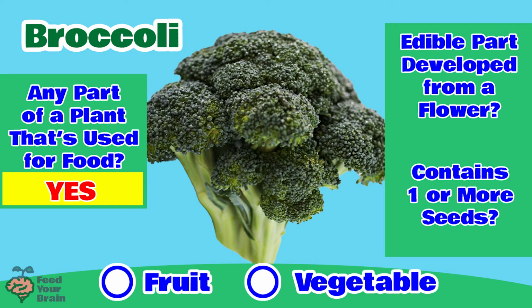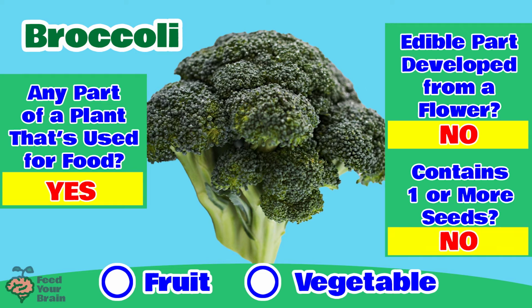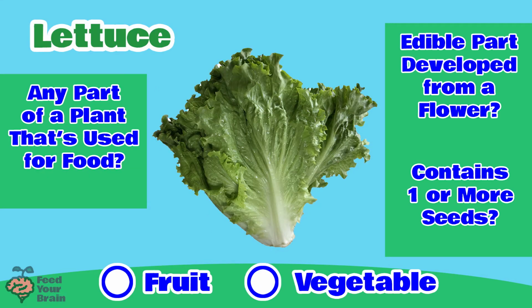So now on to question number 2. Is broccoli developed from a flower? No, broccoli does not grow out from a fertilized ovary within a flower. Broccoli is considered the flower. And question number 3. Does broccoli contain one or more seeds? No, broccoli does not contain any seeds. So is broccoli a fruit or a vegetable? Broccoli is a vegetable.